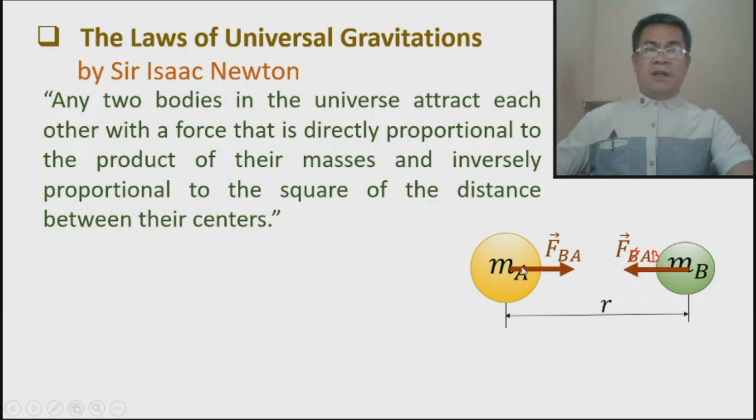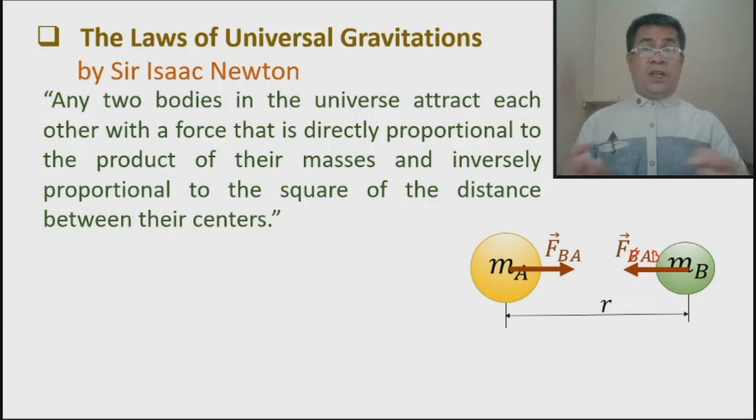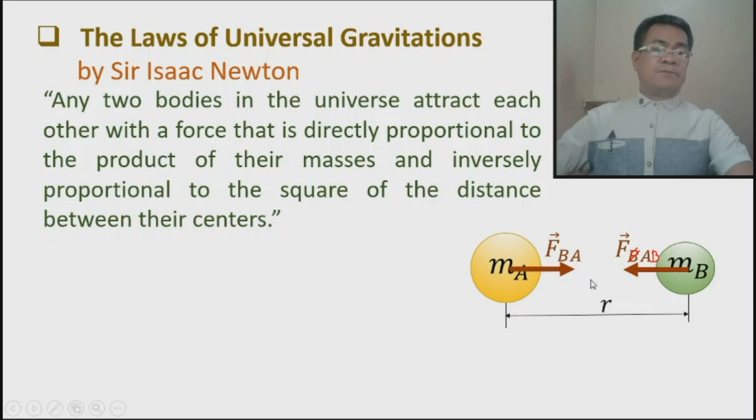This actually follows the third law of Newton: for every action, there must be an equal and opposite reaction. But we discussed that because of contact. Here, there is no contact. But remember, there are two kinds of forces: the contact force and the long-range force. So these forces are long-range forces. This can be considered the action force, while the force that A exerts on B is the reaction to the action force.